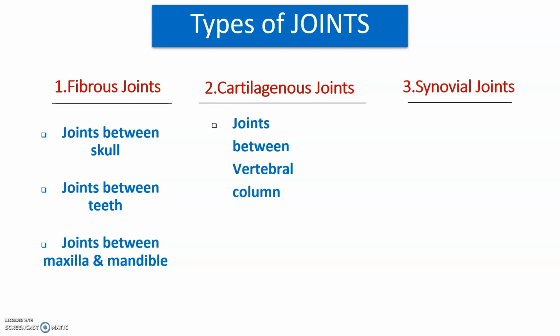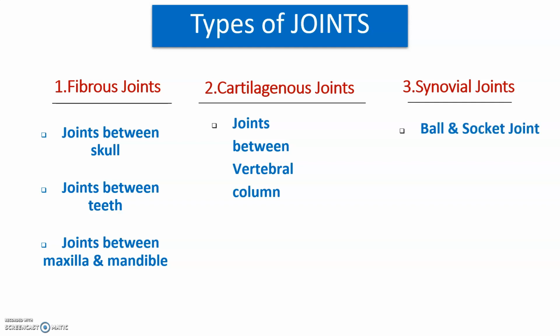Here is an example of cartilaginous joints: joints between the vertebral column. After the second one, there is a third one, synovial joints. Synovial joints are freely movable joints.